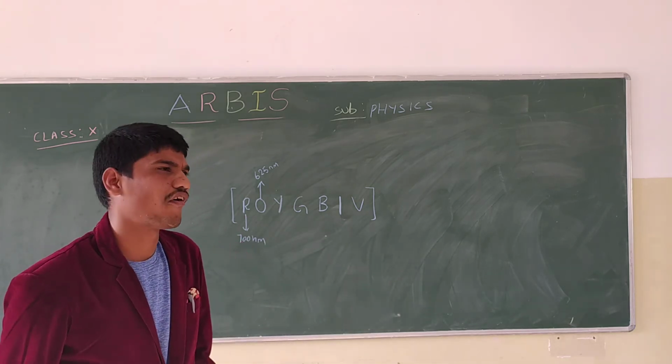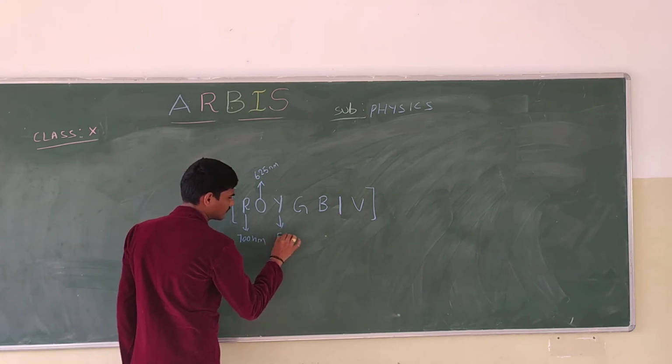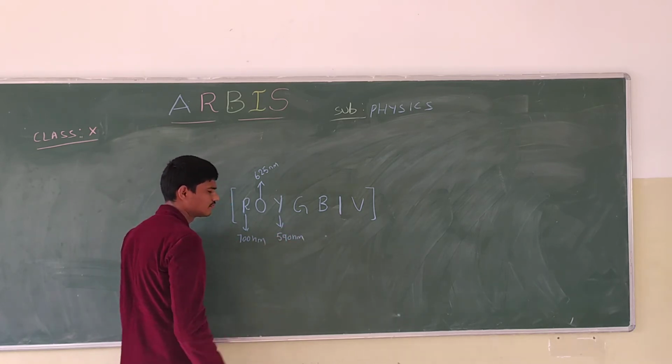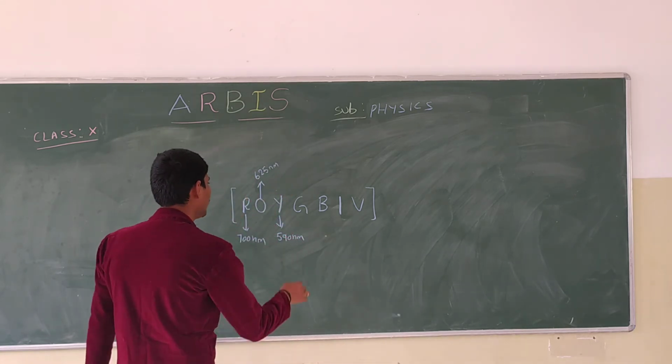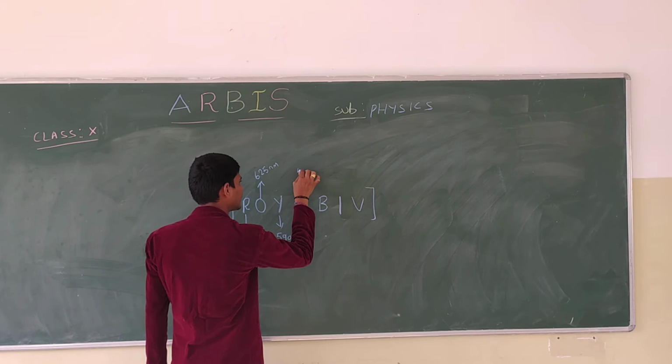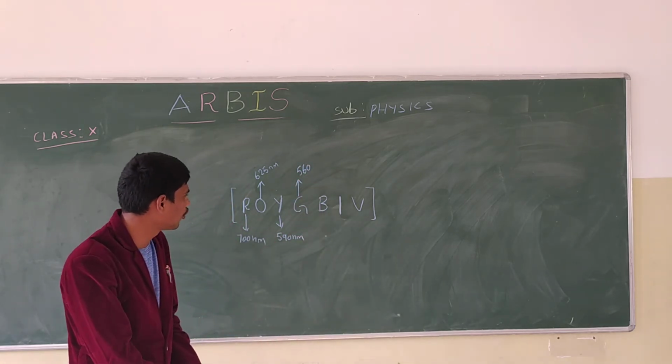And yellow, 590. And green you take as 560. So the range is between 560 and 590.